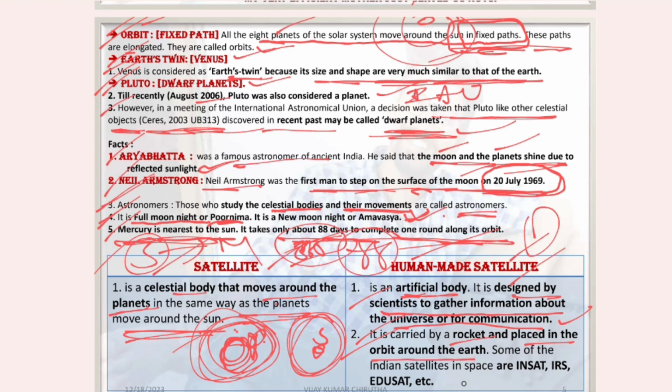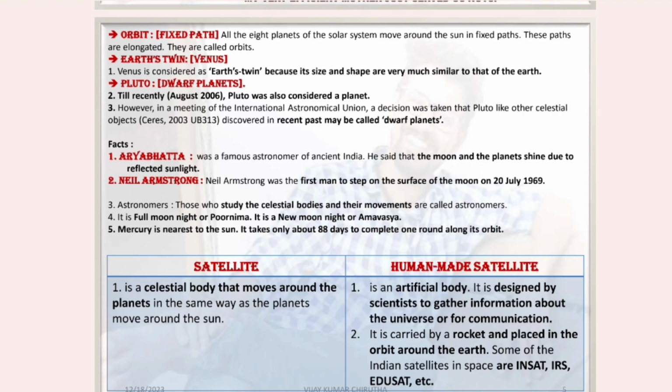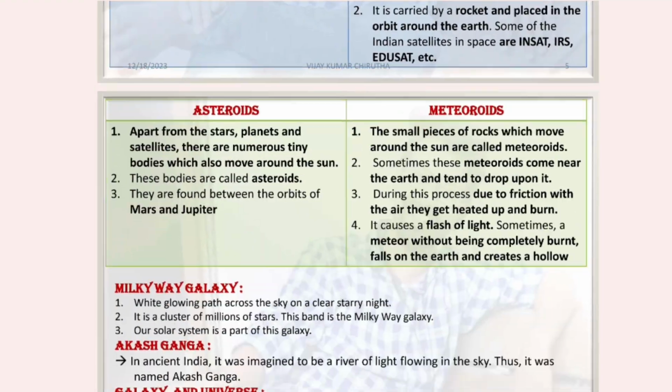Some of the Indian satellites in space are INSAT, IRS, EduSat, etc. These are examples of human-made satellites. So this is the difference between satellites and human-made satellites.